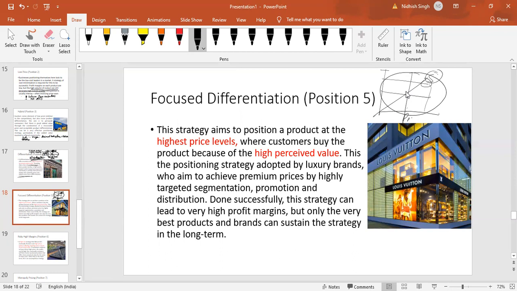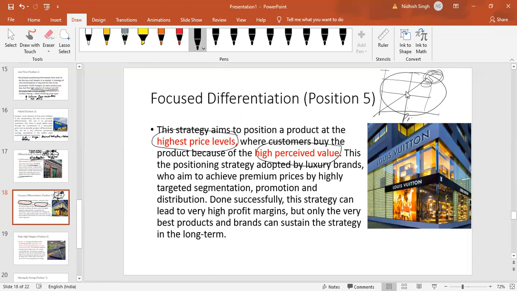If you are at position number 5 and you're asked to apply the strategy clock as well as Porter's generic strategy, what kind of strategy is this company following? Focus, because they are targeting a specific market, a niche of a market, and they're also charging a premium price for that. So therefore it is under the focus aspect of the generic model.